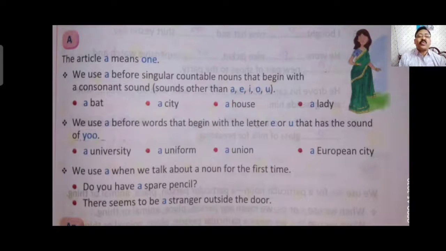All these four words are pronounced with a U sound. So words with a U sound have a before them even though they begin with the vowels U and E.